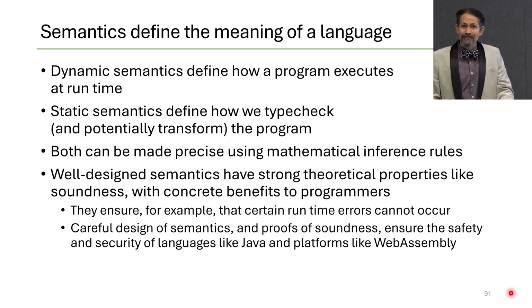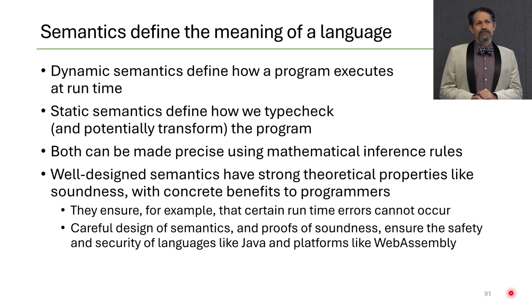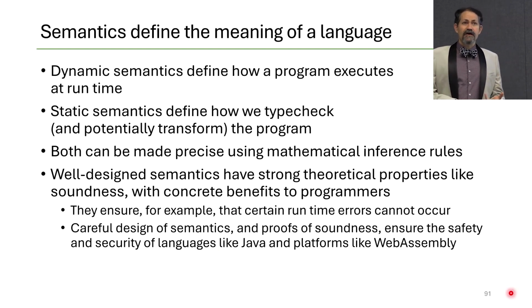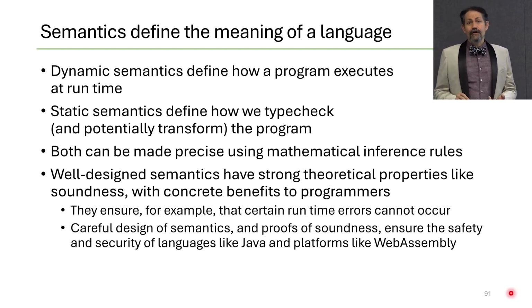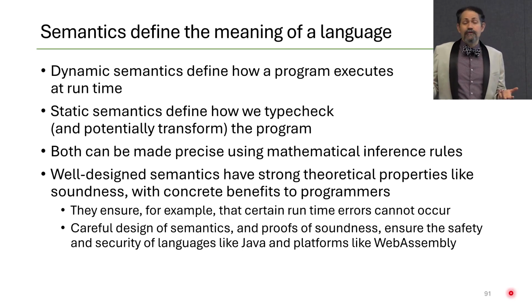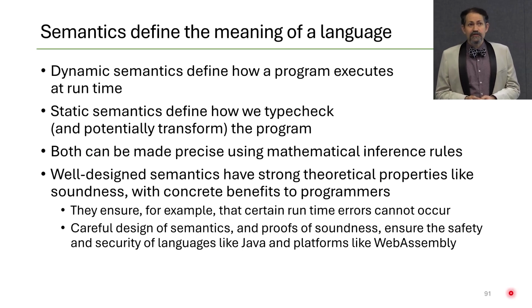Let's summarize what we've learned in our discussion of semantics. Semantics defines the meaning of the language. The dynamic semantics defines how a program executes at runtime, whereas the static semantics define how we type check and perhaps how we transform the program to optimize it. Both static and dynamic semantics and transformations can be made precise using mathematical inference rules, which is why we've talked about a little bit of formalism in the last few lectures.